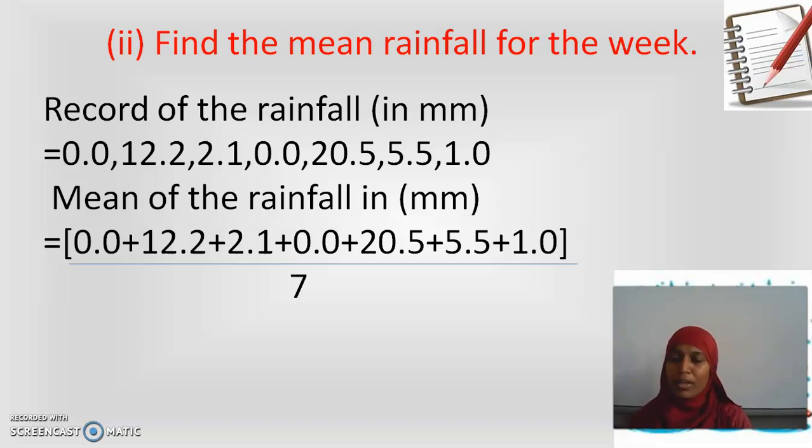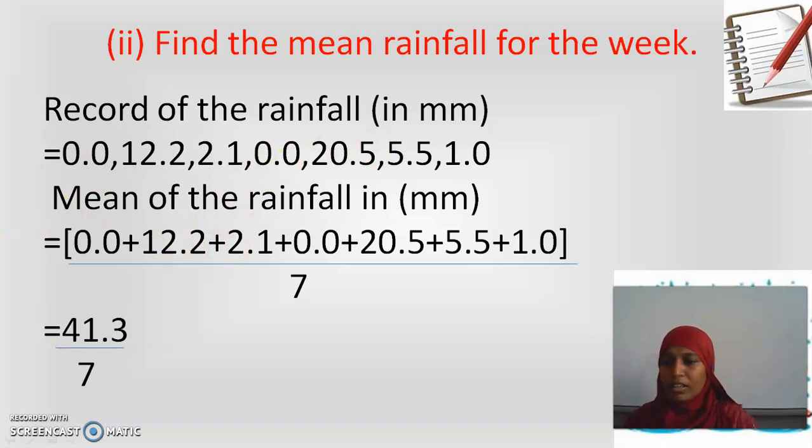Have you added up the numbers? By this time you should have added very small numbers. Very good. Many of you would have got the answer by this time. So it is 41.3 divided by 7. If you have not got this answer, redo the addition once again, my dear children. Okay, and I have to divide it. To divide it by 7, you may struggle. Ma'am, it is a decimal number, how to cancel it? Okay, I will show you now.